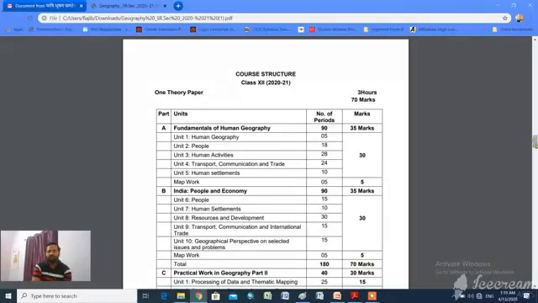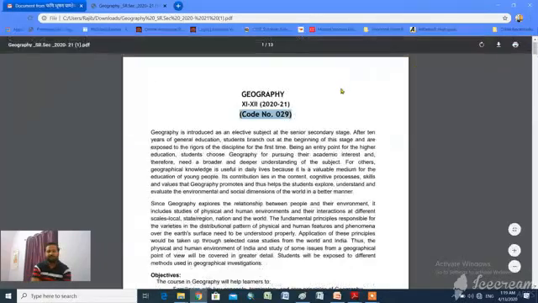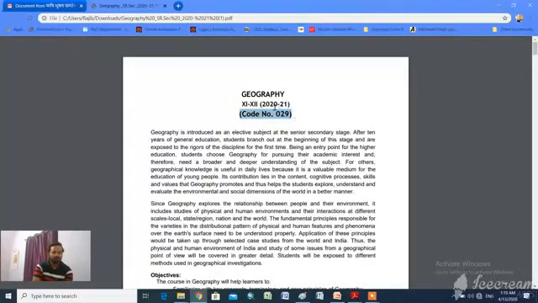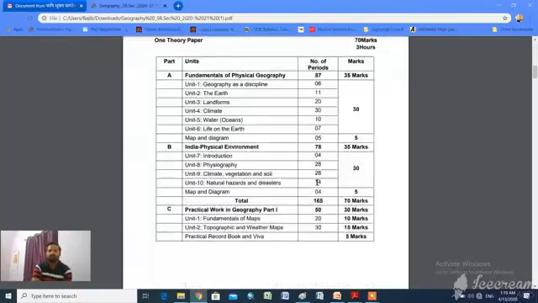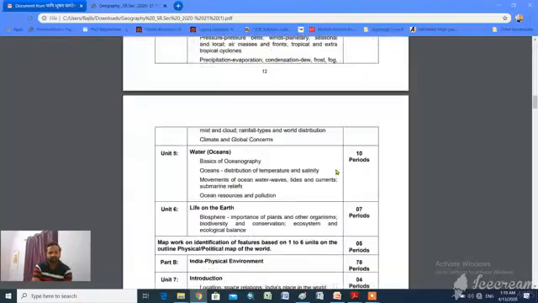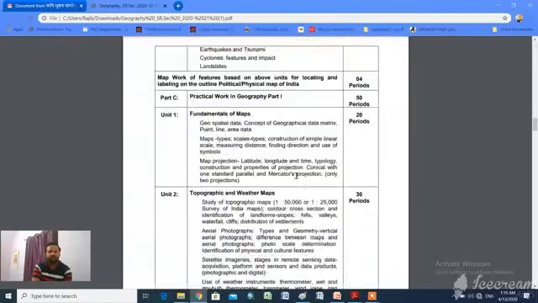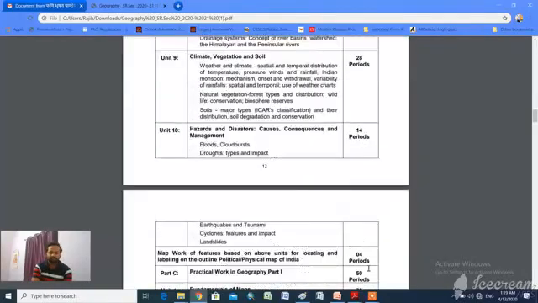And one thing you have to remember is that your geography subject code is 0 to 9. This is very much required for your board exam. Don't forget it. Your geography subject code is 0 to 9. Okay, let's start our first chapter, Human Geography, Nature and Scope.